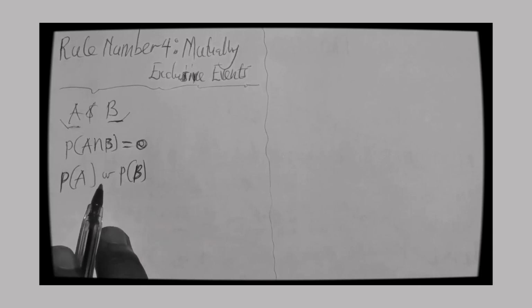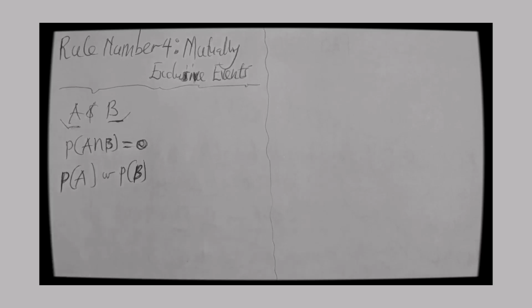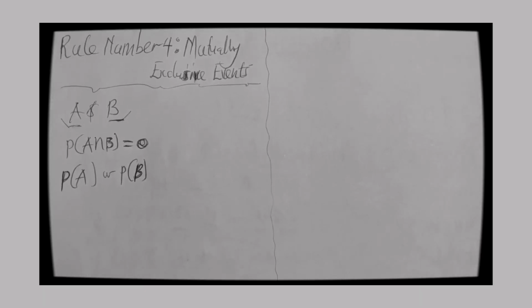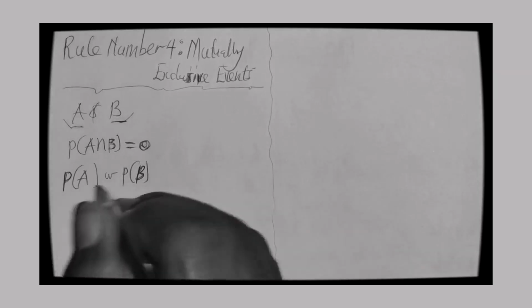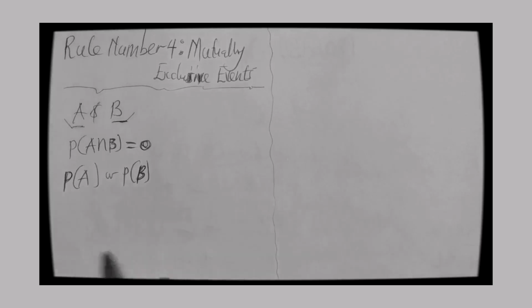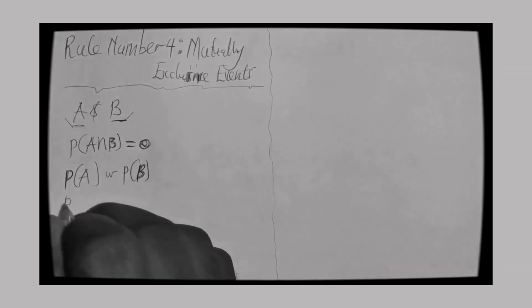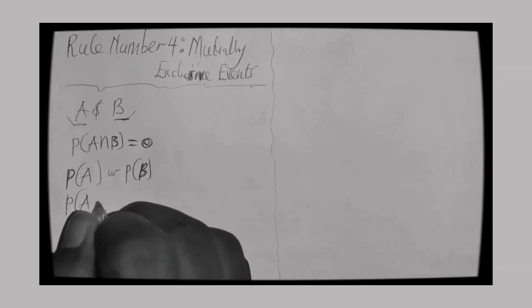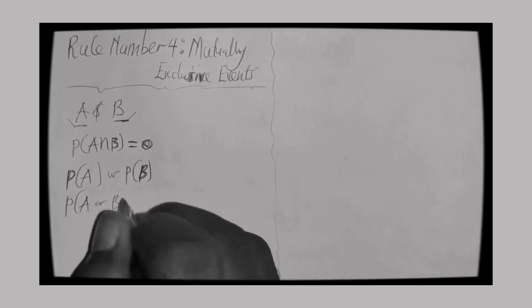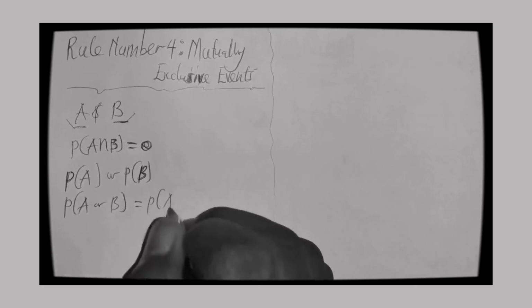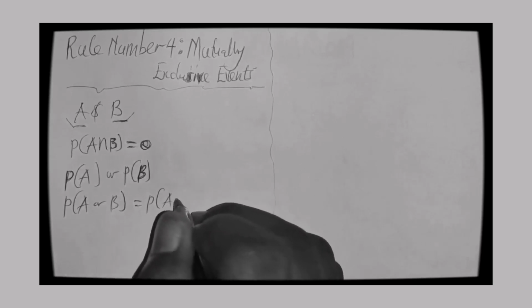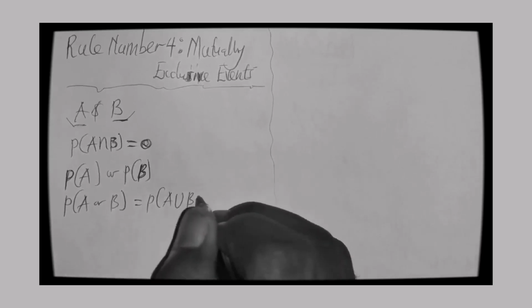And we learned that once you hear or in any probability statement, we mean addition, or we mean the union. So I can write this as probability of A or B, the same thing as probability of A union B.